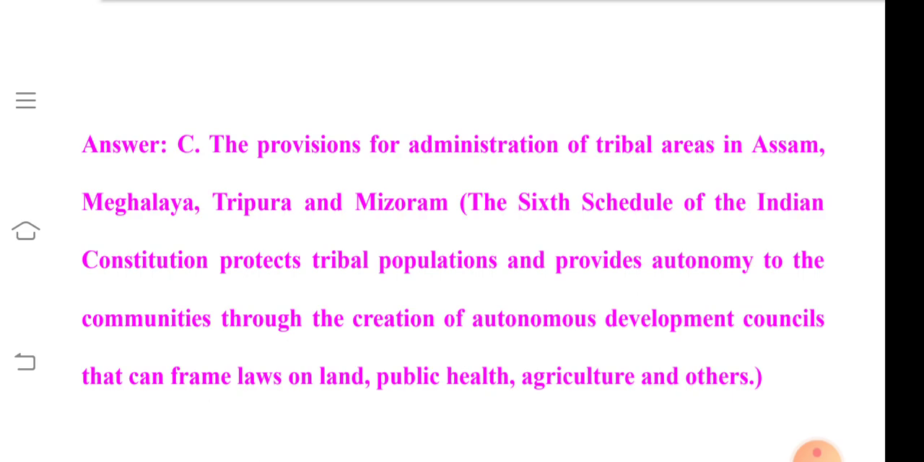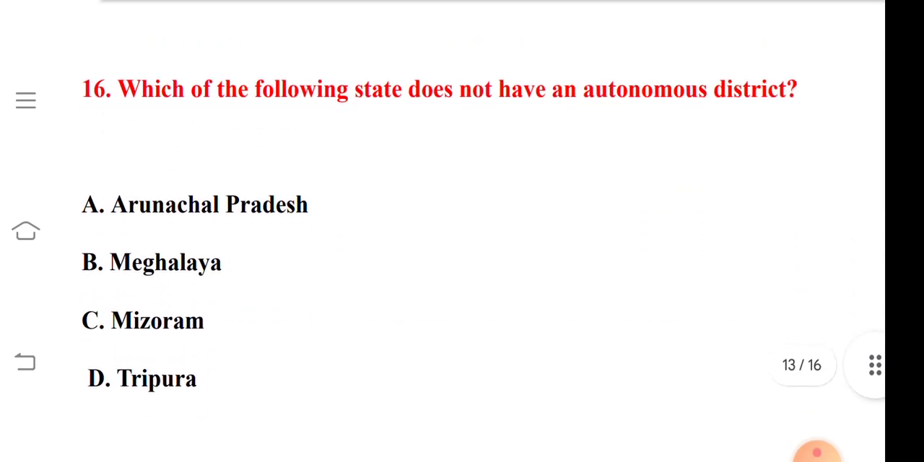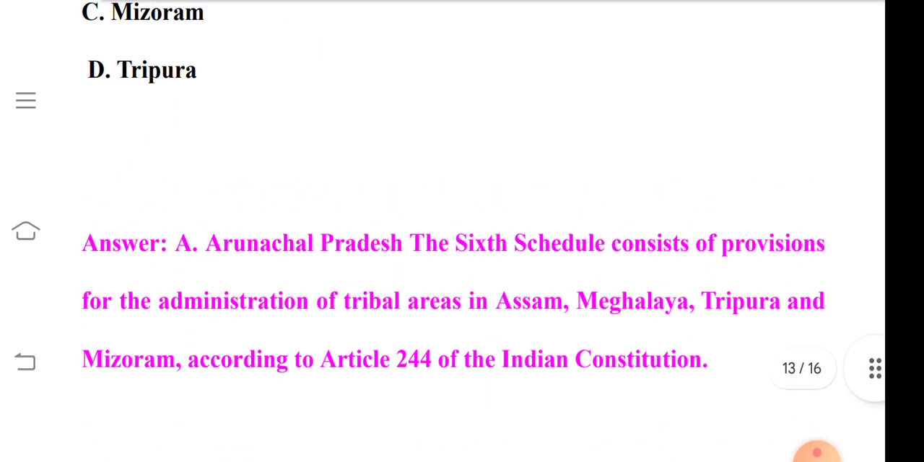Thus, the sixth schedule of the Indian Constitution protects the tribal population and provides autonomy to the communities through the creation of autonomous development councils that frame laws on the land, public health, agriculture, and on different other issues. So, question number 16 is, which one of the following states does not have an autonomous district? Option A is Arunachal Pradesh, option B is Meghalaya, option C is Mizoram, and option D is Tripura. So its correct answer is option A, that is Arunachal Pradesh.